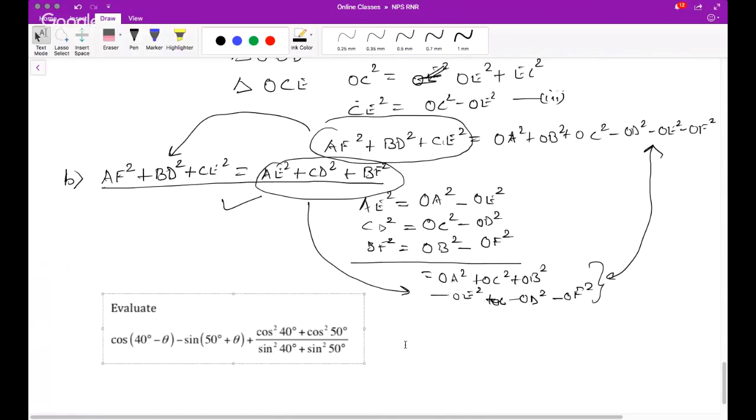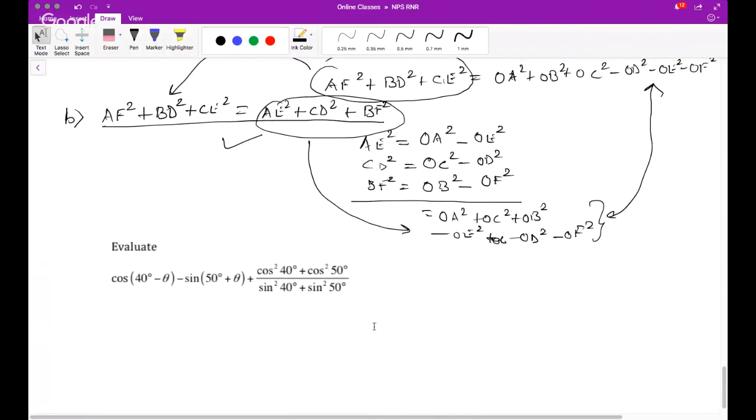Okay. Meanwhile, those who want to solve this question can tell me the answer. Aditya says it's 1. Cos square 40 plus cos square 50, and cos of 40 minus theta is sine of 50 plus theta. Yeah, it's 1. Good.